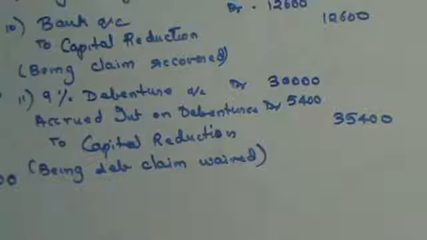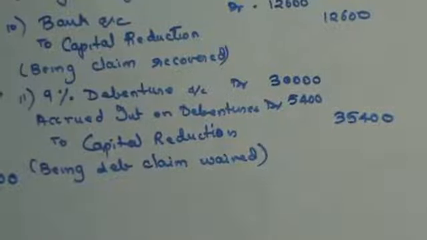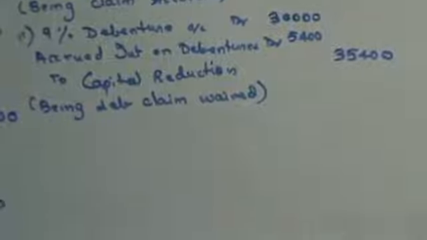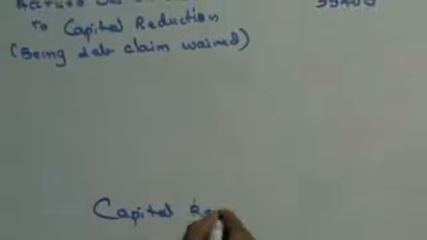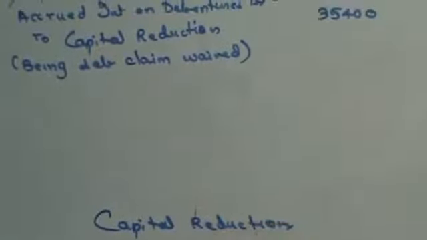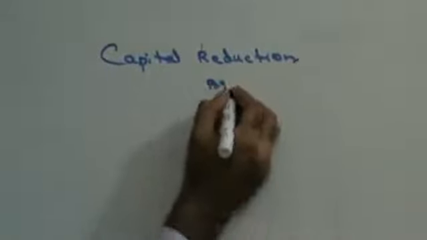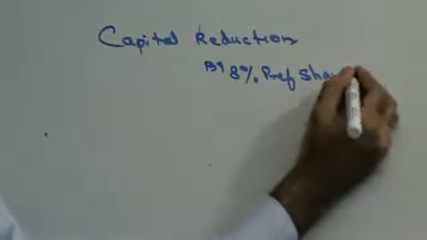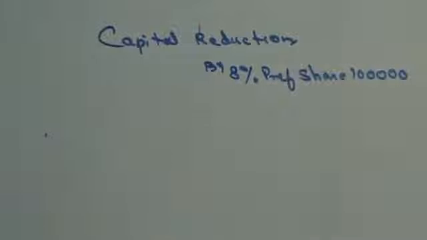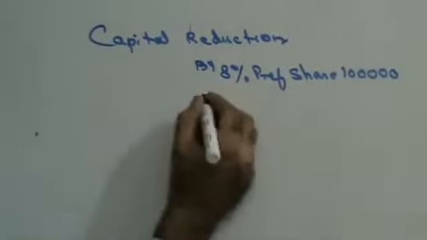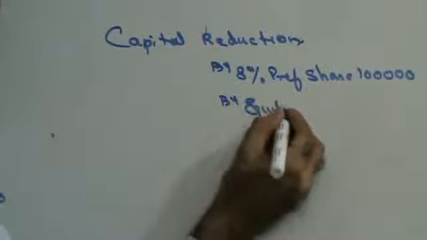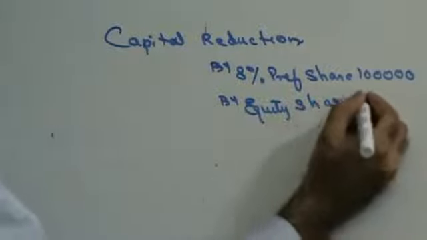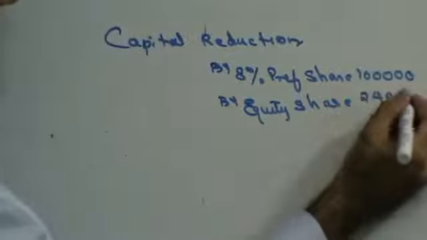Right? Okay. Once this is done, leave space for one journal entry and make the capital reduction account. On the credit side, by 8% preference share capital, which is 1 lakh. Then on the credit side, by equity share capital, 2,40,000.